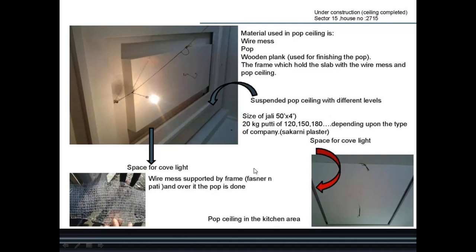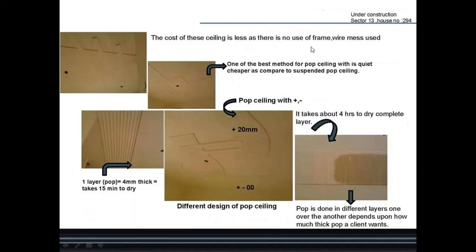This is the wire mesh. This is the second site visit. The cost of ceiling is less as there is no use of frame, wire and mesh here. It is one of the best methods for POP ceiling, quite cheaper as compared to suspended POP ceiling. Here POP ceiling with plus minus 20 mm.